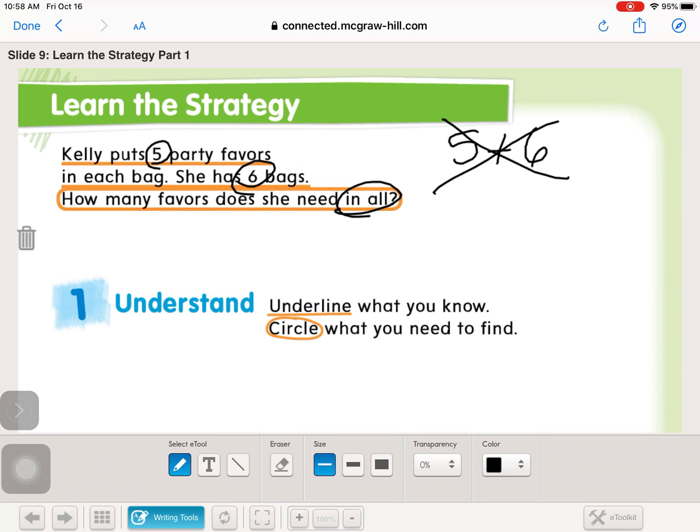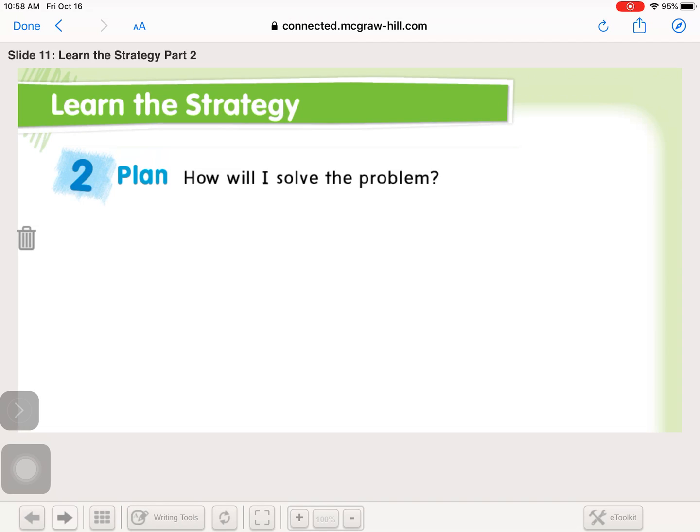It says Kelly puts 5 party favors in each bag, and she has 6 bags. So we're going to underline what we know. We know she has 5 party favors in each bag. We know she has 6 bags. We want to find out how many she has in all. And that "in all" does give us a clue that we are going to be adding. We're just not adding 5 and 6. We're adding 5 groups of 6. Okay, so let's keep going.